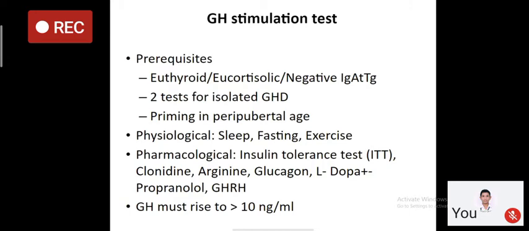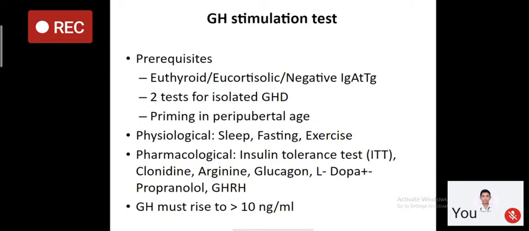Patient should be negative for IgA-TTG, which is a biochemical marker for celiac disease. So patient should be negative for celiac disease, and this disease is quite common in North India. Prevalence rate is as high as 1 in 300. They should be normal. For isolated growth hormone deficiency, we should perform 2 stimulation tests before making a diagnosis, and priming with sex steroid should be done in peripubertal age, meaning after 8 years of age.